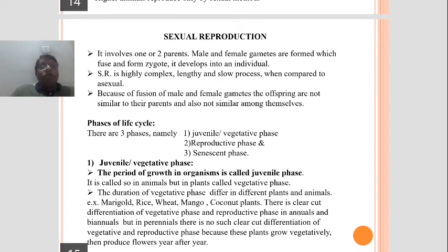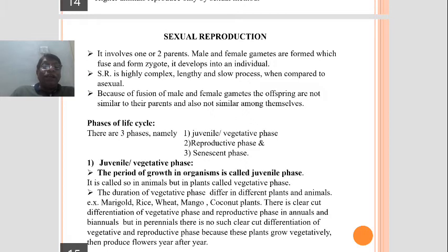There is no demarcation between the vegetative phase and reproductive phase. We can't distinguish the vegetative phase from the reproductive phase.